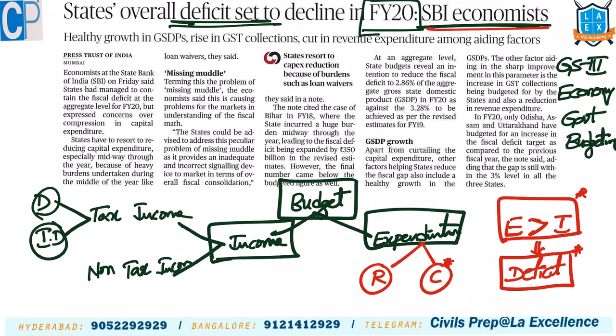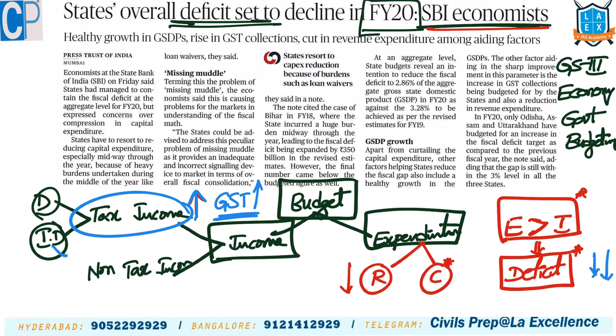Now the SBI economist says that as the tax income is increasing and the revenue expenditure is reduced, the government's, especially the state governments', deficits are going to reduce. That is the prediction. Why is tax income going to increase? The GST collections are increasing, and GST comes under indirect tax. The direct tax income and indirect tax income are going to increase, because of which the deficit is going to reduce.